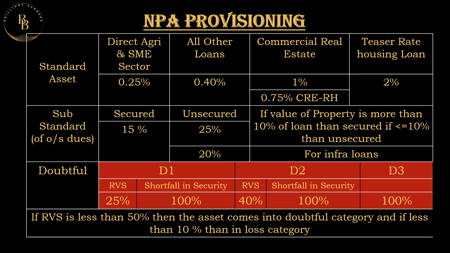If the realizable value of the security is less than 50%, then the asset automatically comes into the doubtful category. And if less than 10%, then it is automatically called a loss category. You can take a screenshot of the slide so that you can go through it whenever you require.